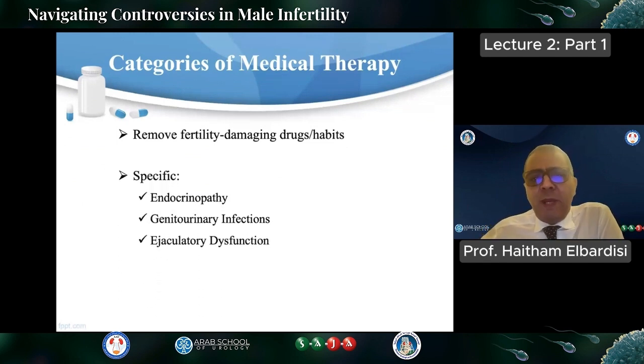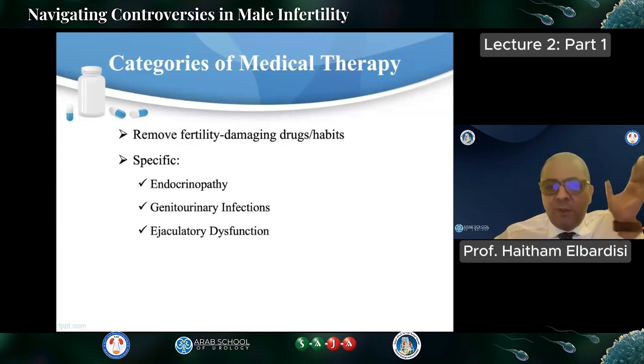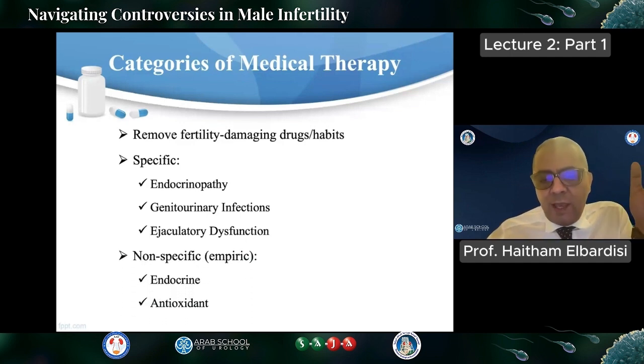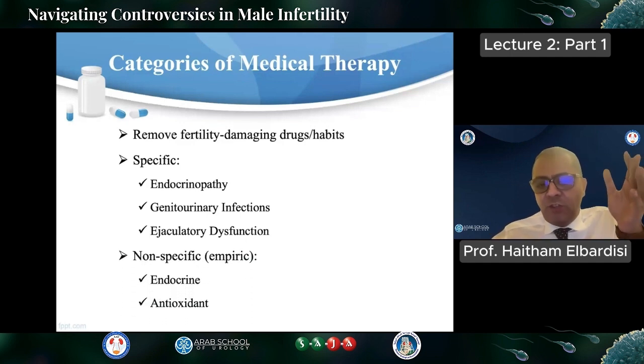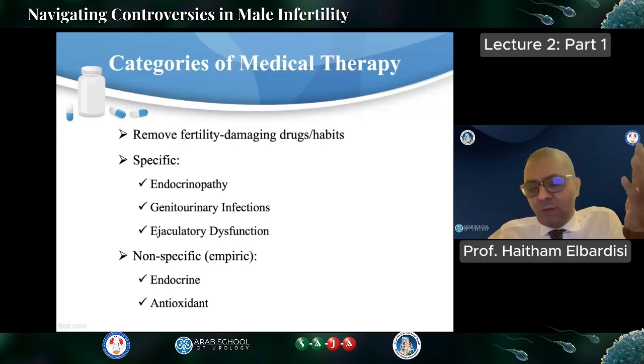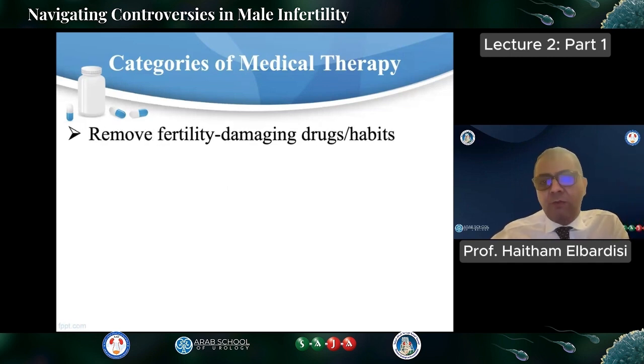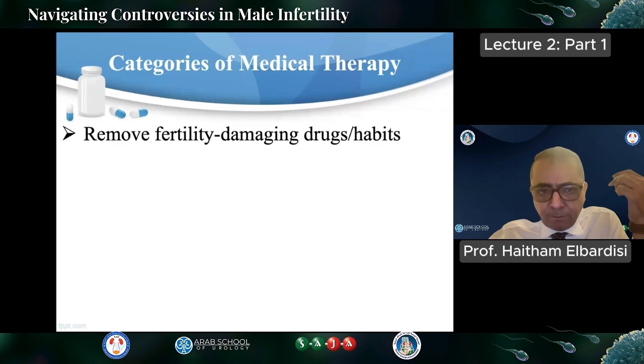So today's categories of male infertility can be divided into, first of all, always remove fertility-damaging drugs and habits; specific treatment, where we have underlying causes such as endocrinopathies, genitourinary infection, and ejaculatory dysfunctions; or non-specific, as Dr. Hamad has mentioned, empiric treatment, which is divided into either endocrine treatment or antioxidant treatment.